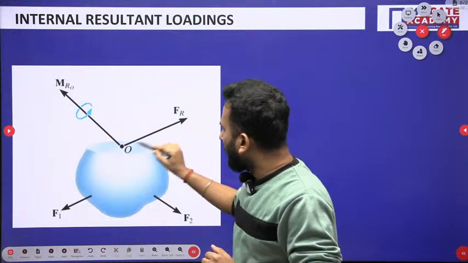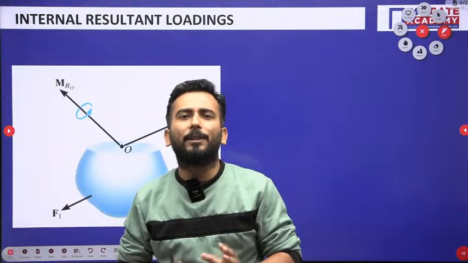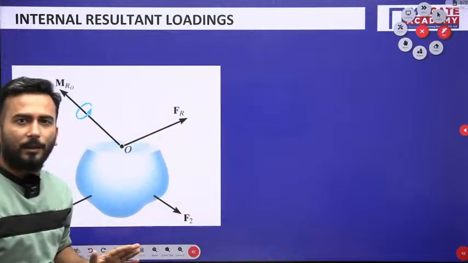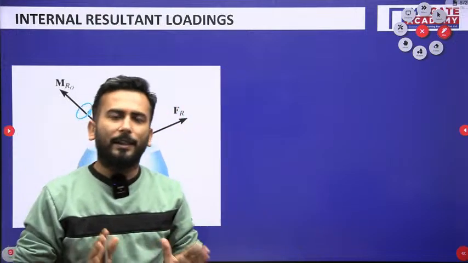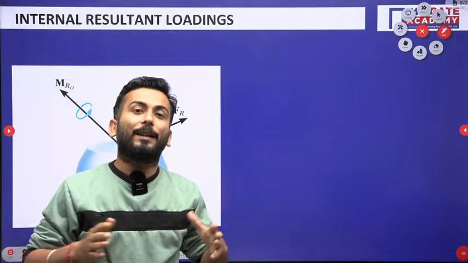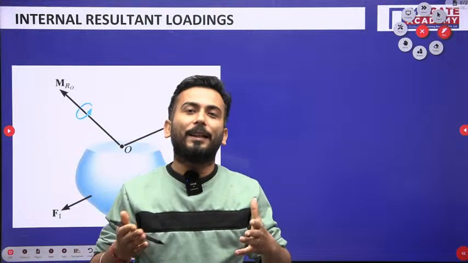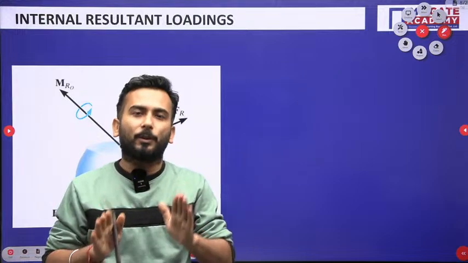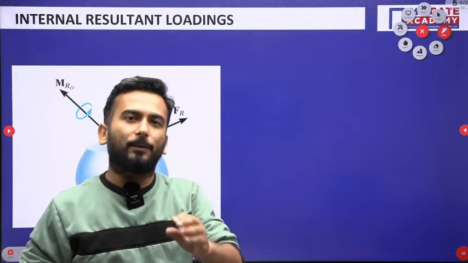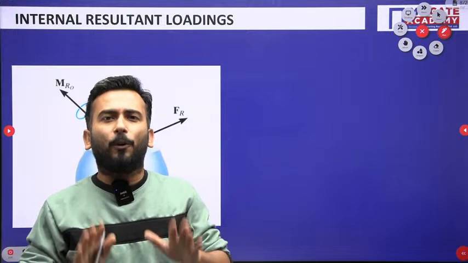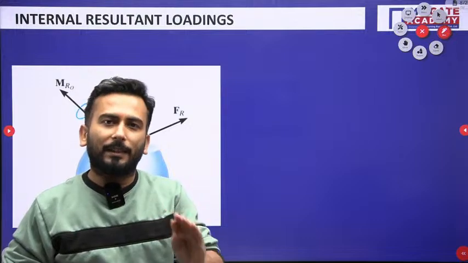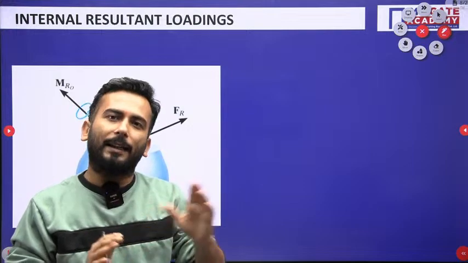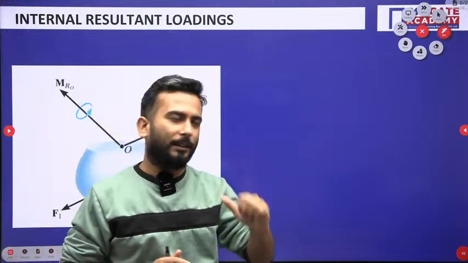Now this is the force. If you ask me, sir, in which direction this force is, I will say, in any general direction. It is acting in space. In space I have taken this force F of r, not along any particular x, y, z direction. But for our convenience, we take the components of the forces in x, y and z directions, because that is very convenient for me to analyze. Equilibrium equations are there for x direction, for y direction, for z direction. So for that matter, I can take the components in x, y, z direction.